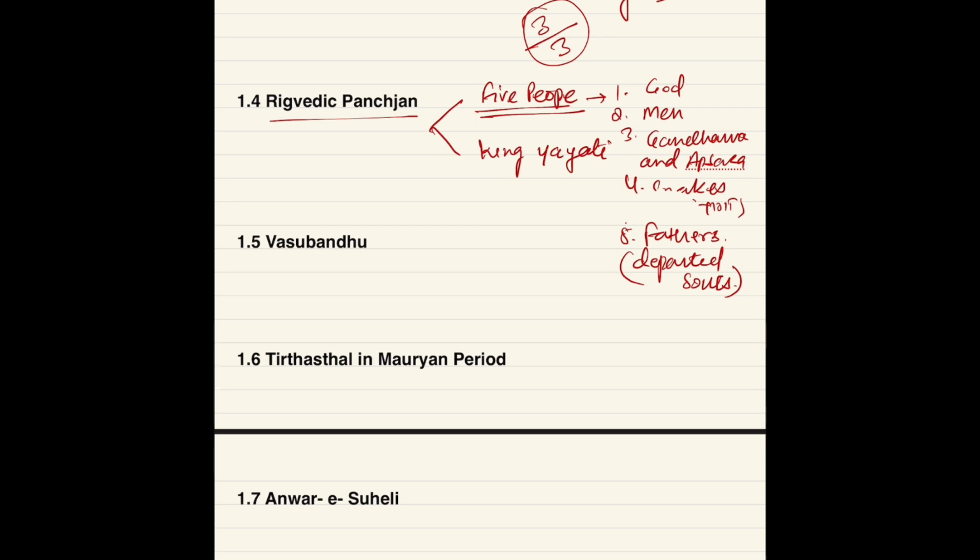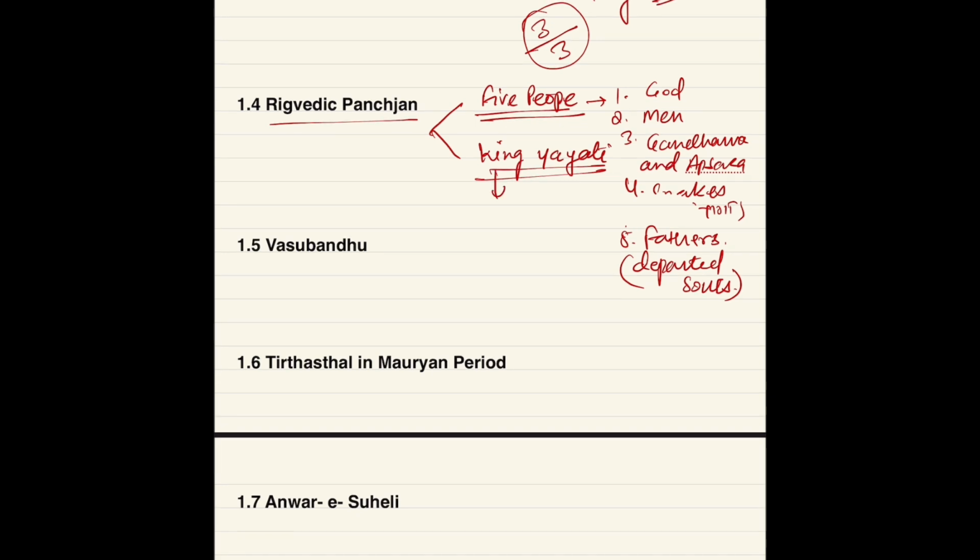If we talk about the second meaning, the sons of King Yayati, then we can write the names of the sons. First is Yadus, second one is Turvasas, third is Druyus, fourth is Anus, and fifth one is Purus.